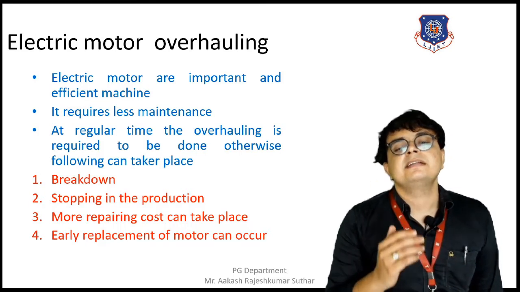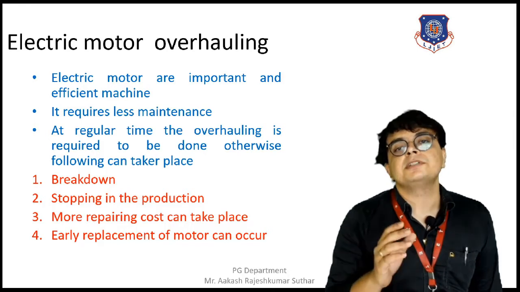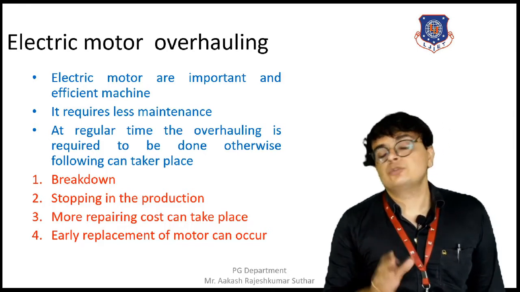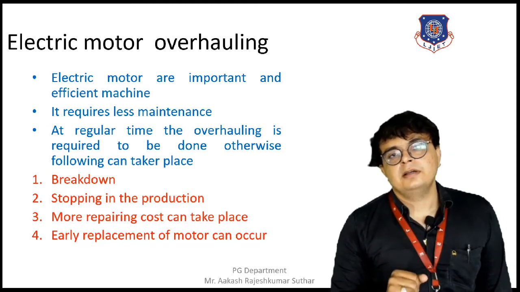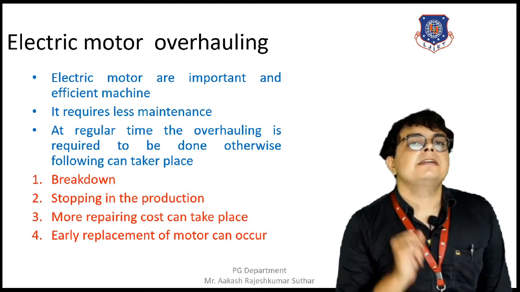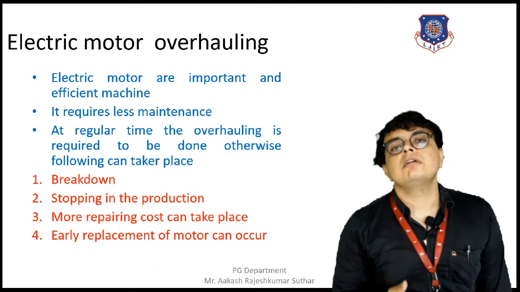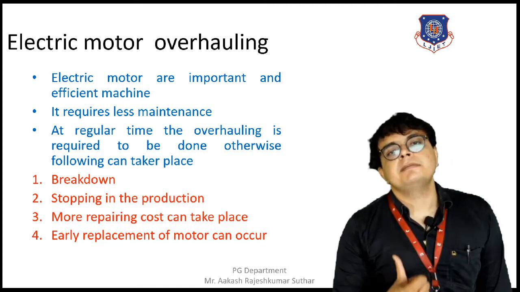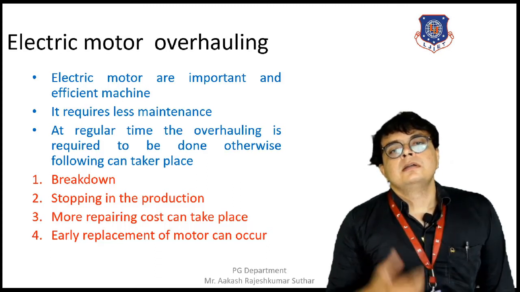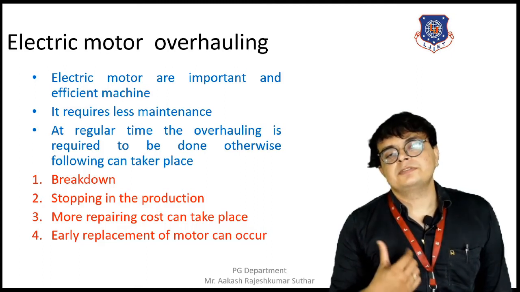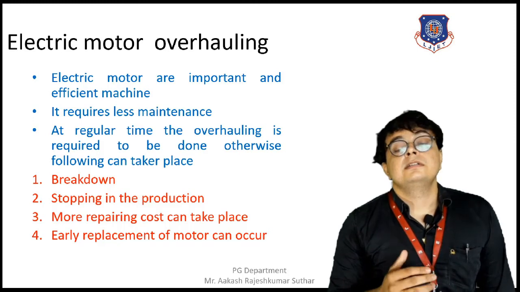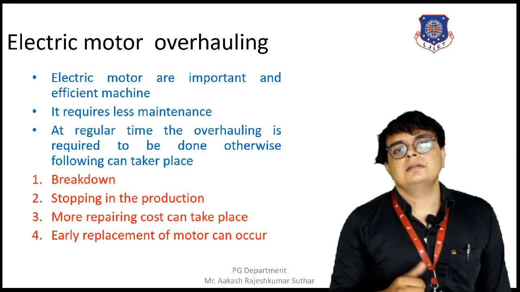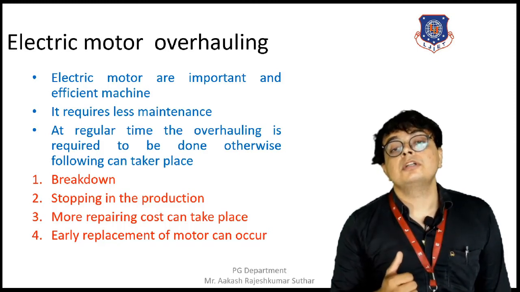So it is necessary that the early replacement of the machine should be avoided, and for that the regular maintenance of the electric motor should be done, regular overhauling should be done, and that is how we can prevent the early replacement of the motor. So these are all the things in the electrical motor overhauling.